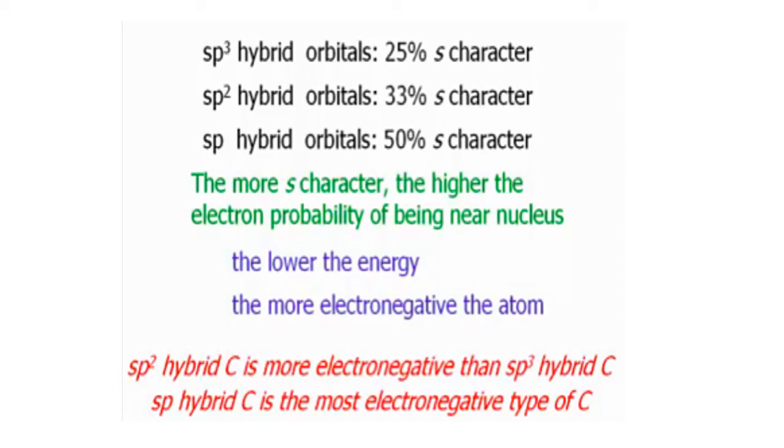So first you see what type of hybridization is there in the carbon compounds. Then you go for the s character. Depending upon the s character, the more the s character, the more is the electronegativity, and the more it can withdraw the shared pair of electrons.